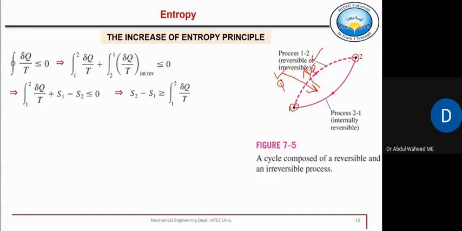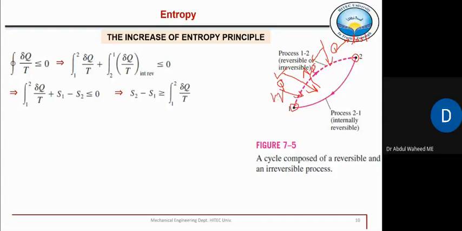But for an irreversible process, whatever heat was transferred here, for example, there was some heat transfer, all of this heat which is transferred during this process is not fully utilized. Some of it is lost. Some of it was lost. Or for example, during this process, some work was done, जिसकी वजह से ये change आई 1 से 2.